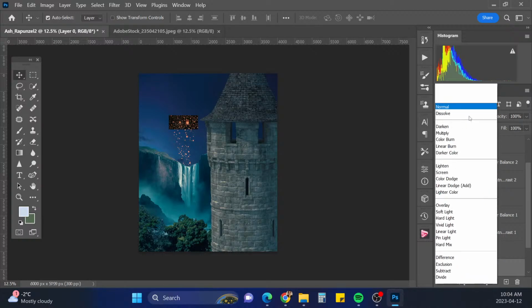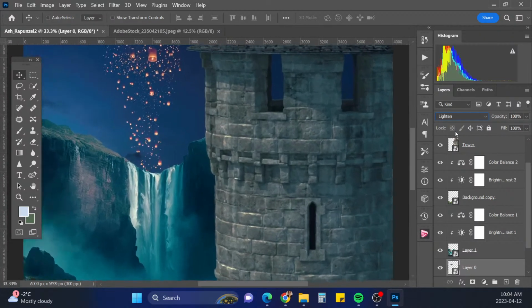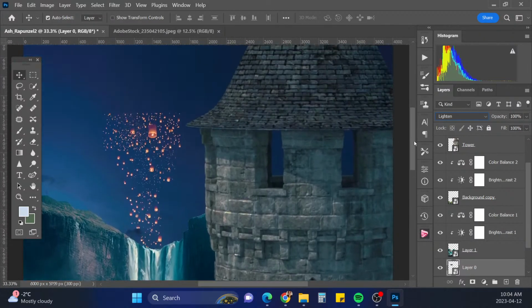Okay, again, we're going to put this layer on the lighten. And we'll just keep painting some out on this one as well.